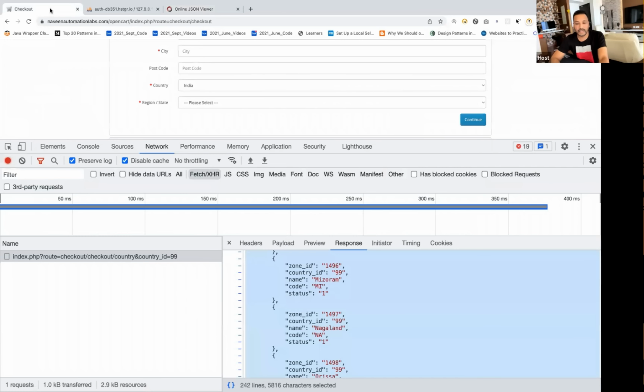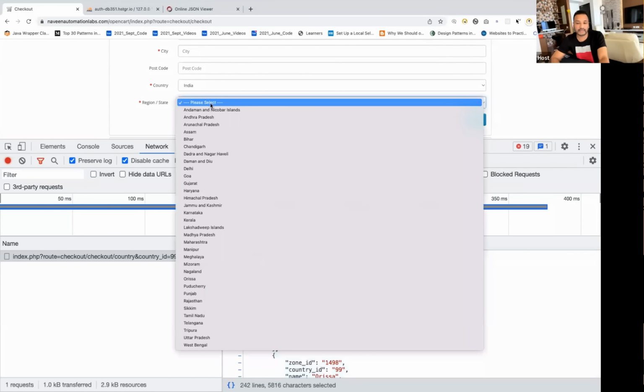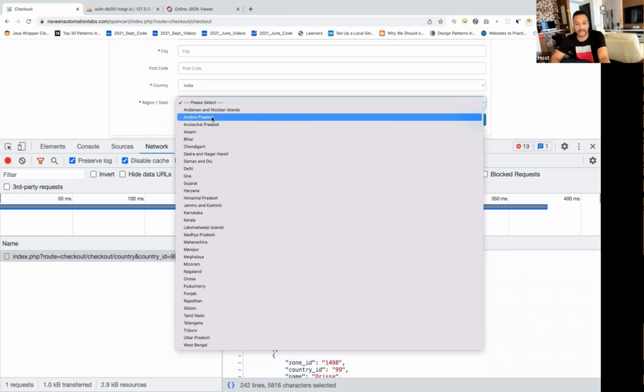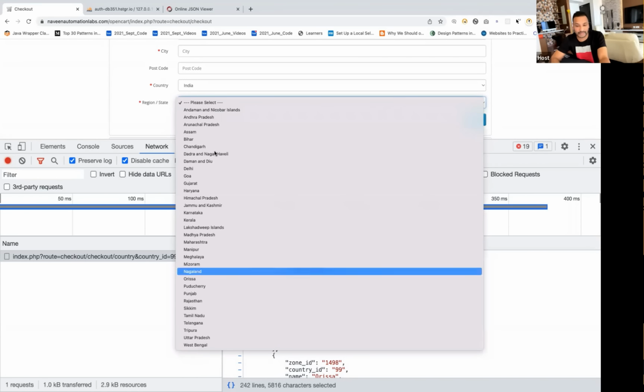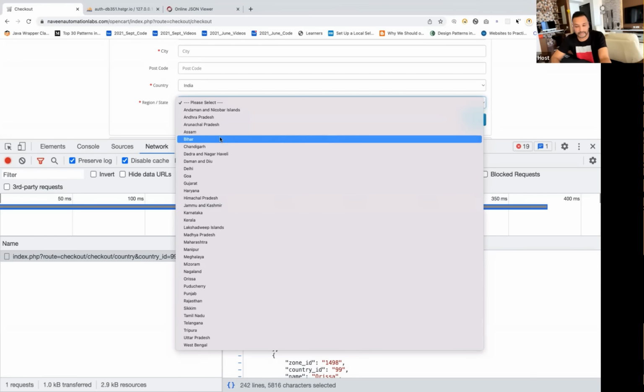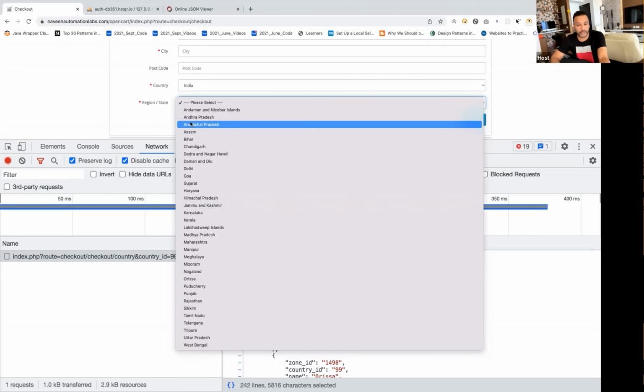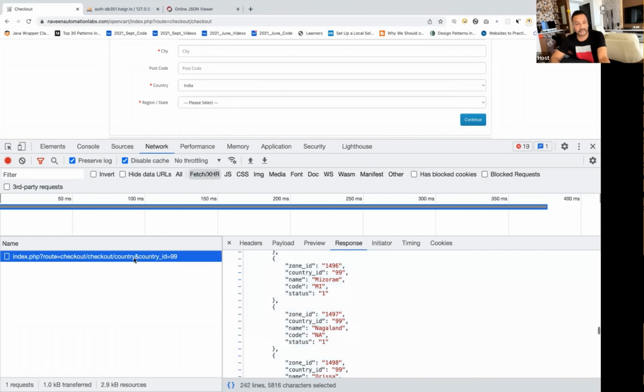And now I'll do exactly the same thing over here: okay, fine, are these 32 states getting displayed over here or not? So you can see this is the count of 32. You can use it. So in terms of automation for this, you have to write Selenium or any UI automation tool to check this.